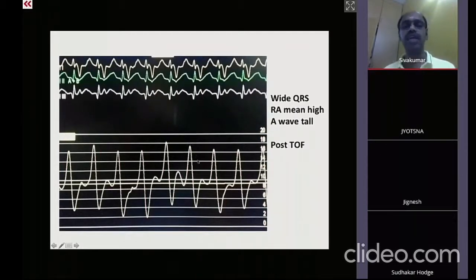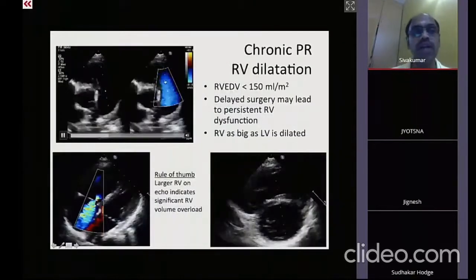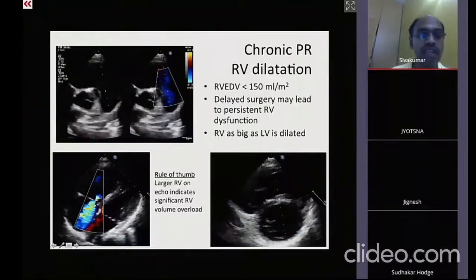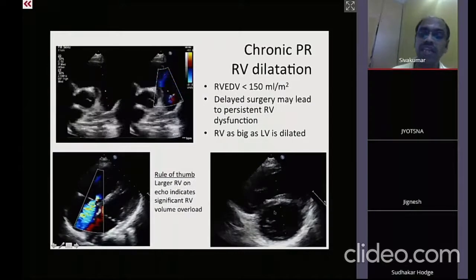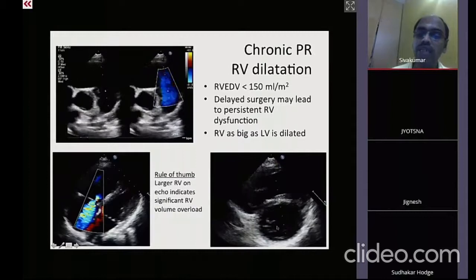This is the characteristic hemodynamics of a tetralogy of Fallot. High pulmonary artery systolic pressure and low pulmonary artery diastolic pressure causing ventricularization, RV EDP going high and RA mean pressure going high. Now the echocardiogram shows a free pulmonary regurgitation, RV is dilated, secondary tricuspid regurgitation, and in general, in short axis views, the RV will be much larger than the left ventricle.